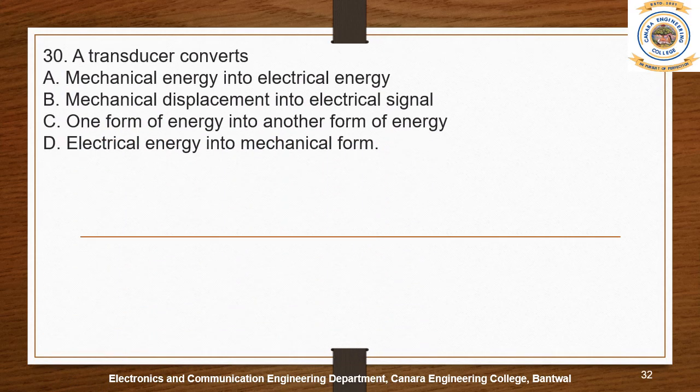A transducer converts... the basic meaning of a transducer is that it converts energy from one form to another, like an electrical signal to a mechanical signal, or thermal energy to electrical energy, or electrical energy to thermal energy, vice versa. So the basic concept of using transducer devices is to convert one form of energy into another form of energy. The right option is option C.